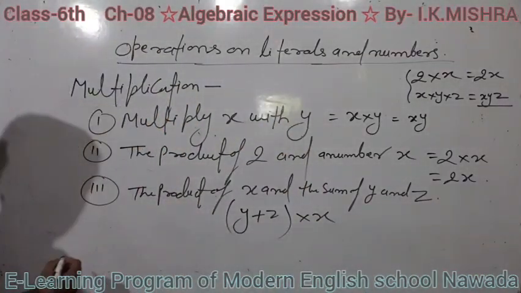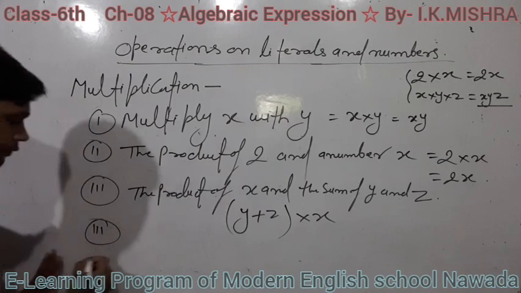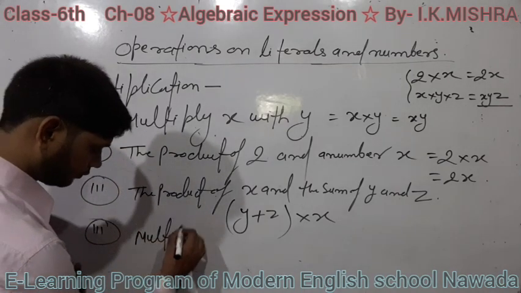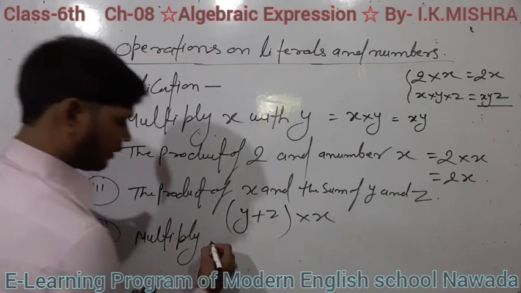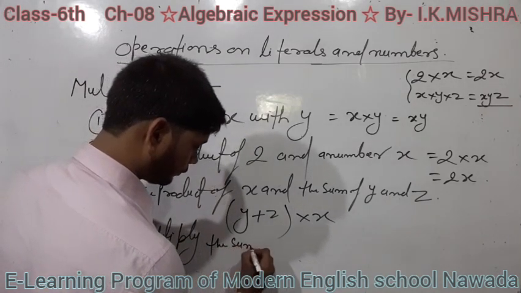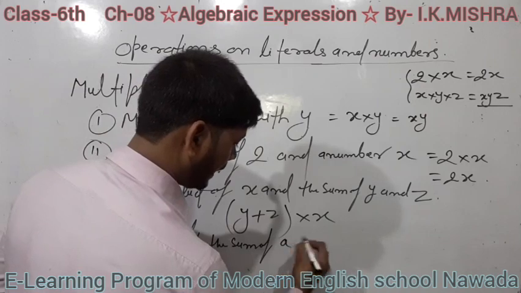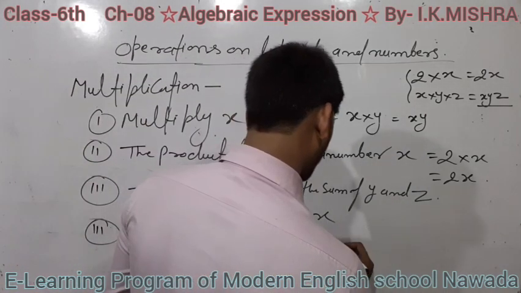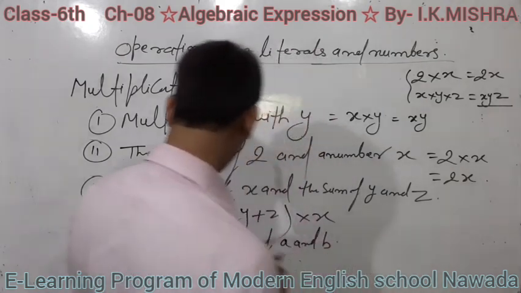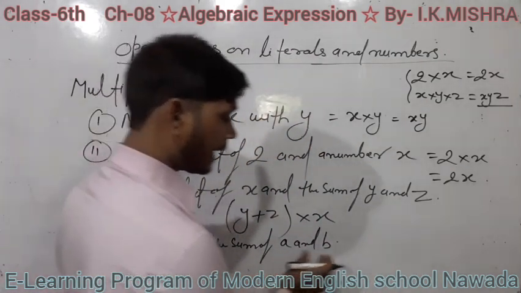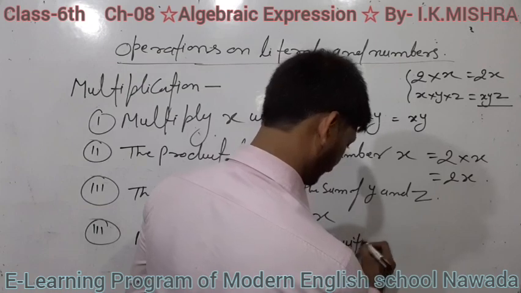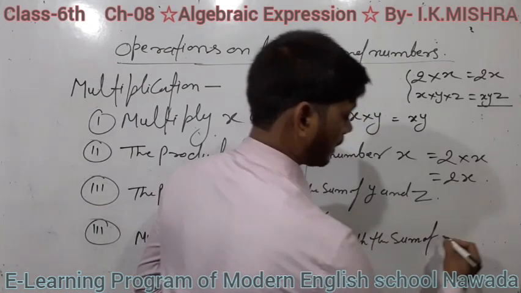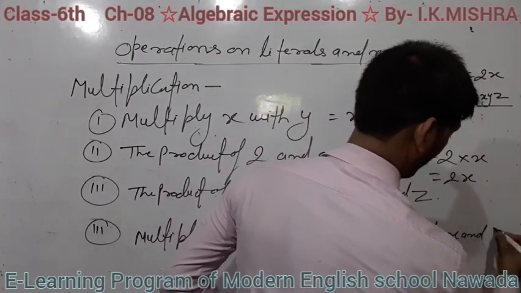Now here multiply the sum of a and b with the sum of x and y.